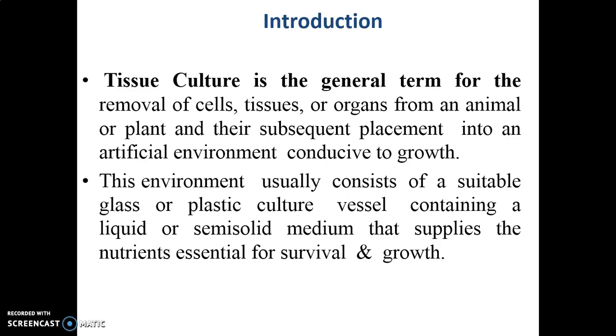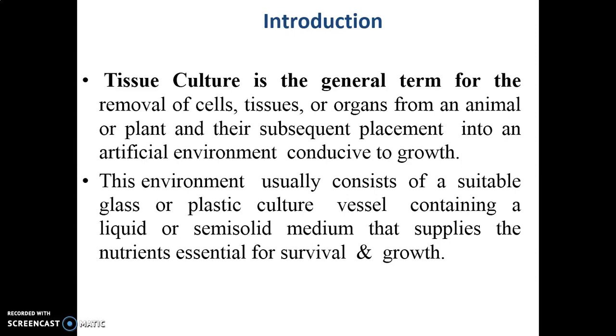Now, what is animal tissue culture? Tissue culture is the general term used for removal of cells, tissues or organs from an animal or a plant and its subsequent placement in an artificial environment which induces the growth of that particular tissue, cell or organs.